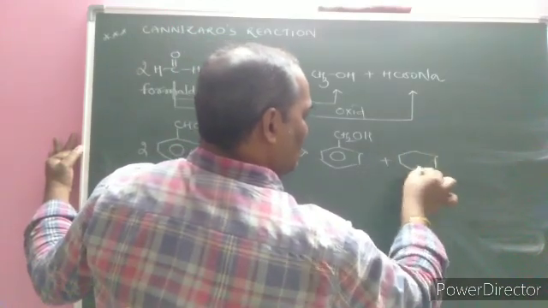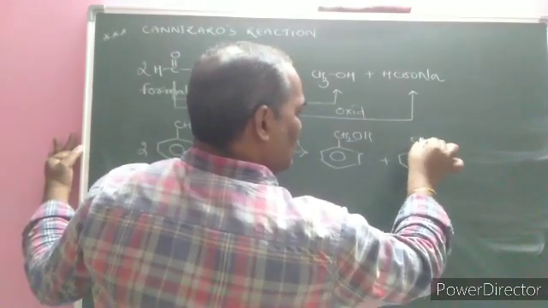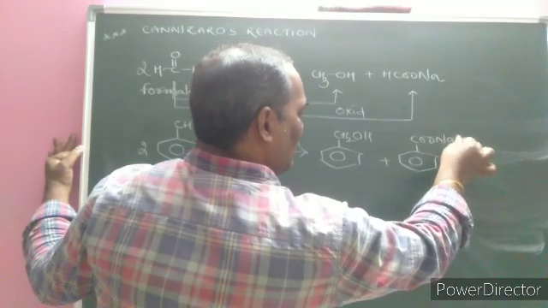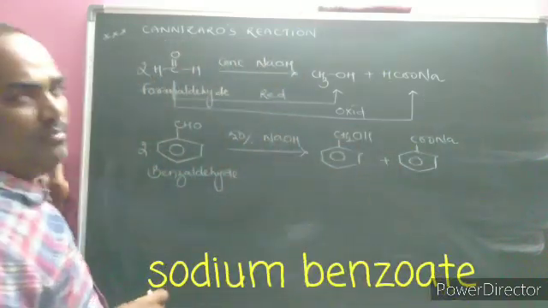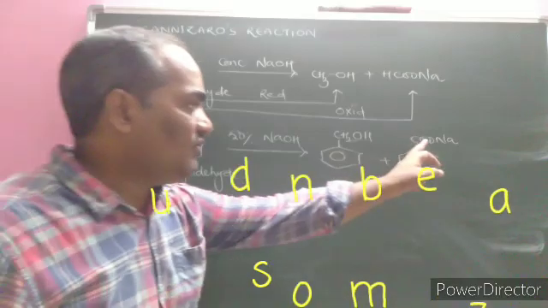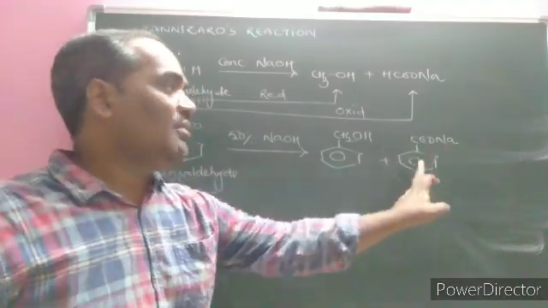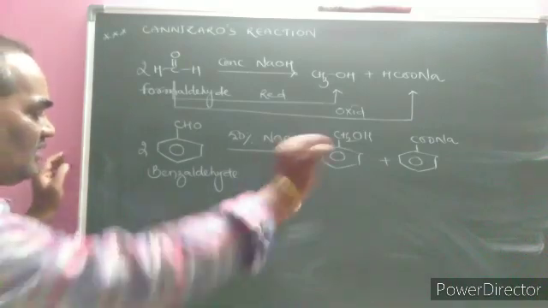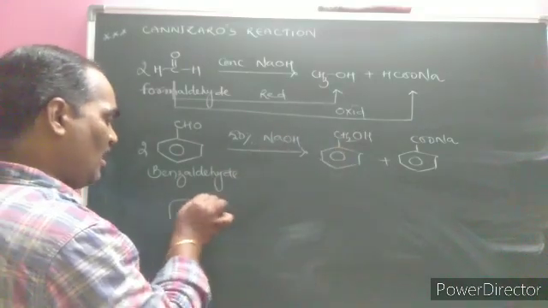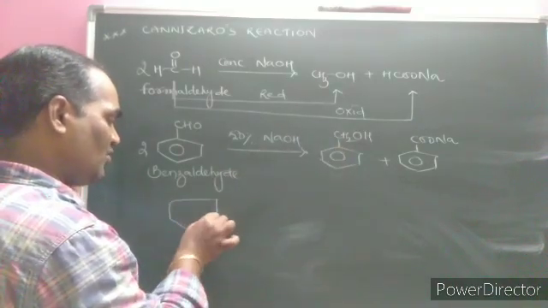Another one here is COONa. If the Na is not there, we call it benzoic acid. Removal of the hydrogen from any acid gives the sodium salt, sodium benzoate. Next, another example under the Cannizzaro reaction.